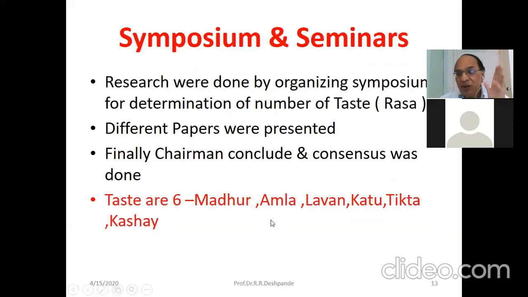This determination of six tastes was done after gathering the different scholars together. A symposium, a conference was held, and then the decision was taken by the higher authority. Consensus was reached.